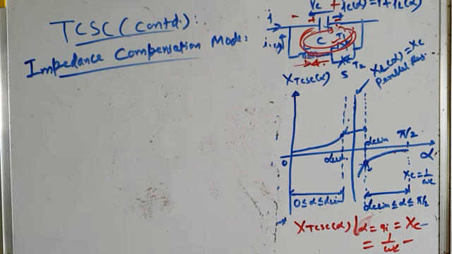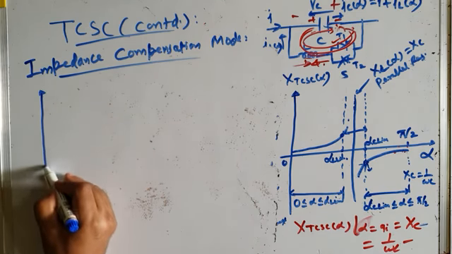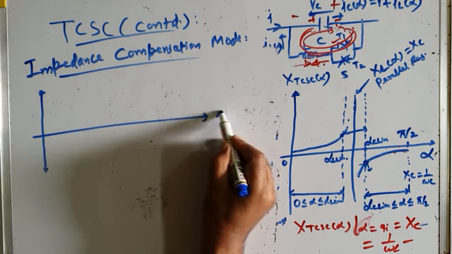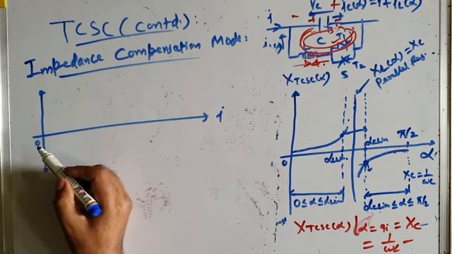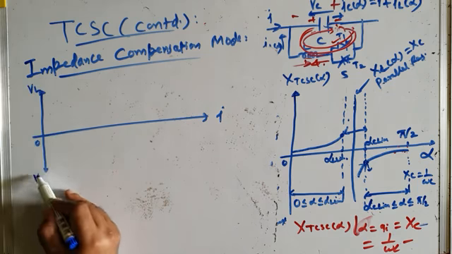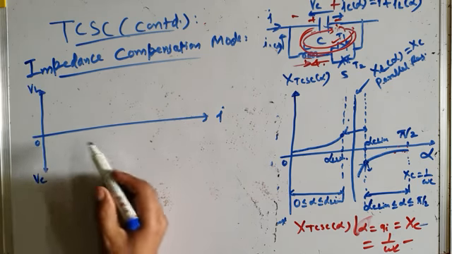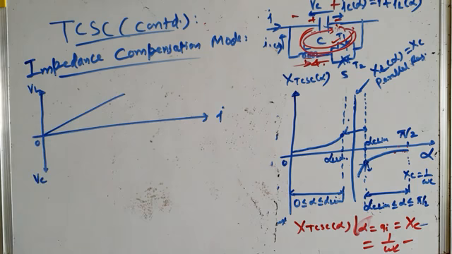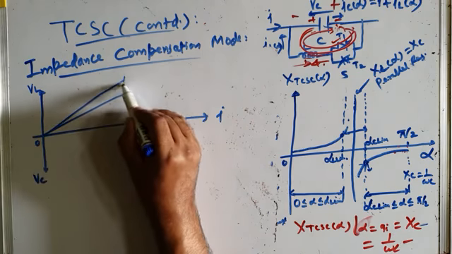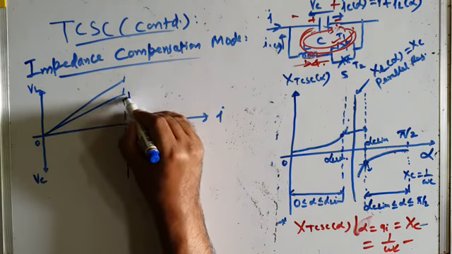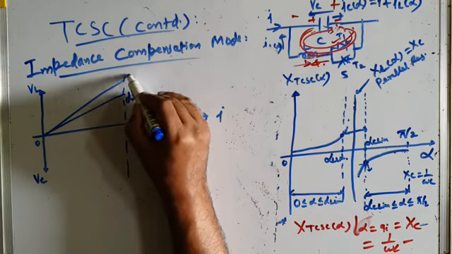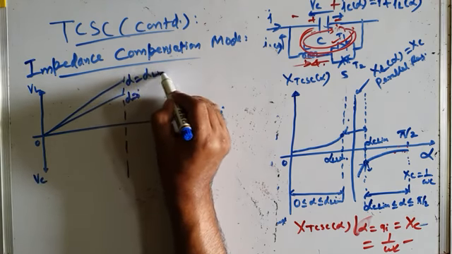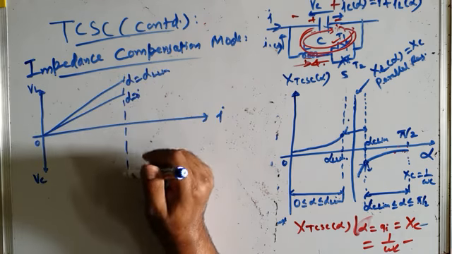In the impedance compensation mode, the situation is like this. This is current, transmission line current. This is inductive voltage. This is capacitive voltage. So this is for alpha equal to 0 degree. This is alpha equal to alpha L lim. Let me first of all draw.